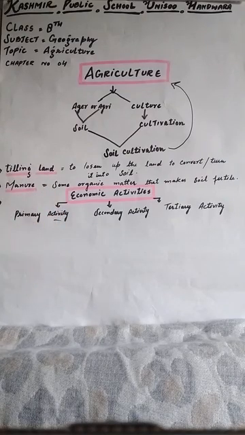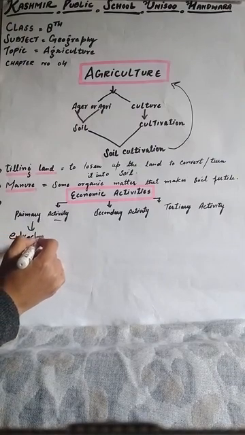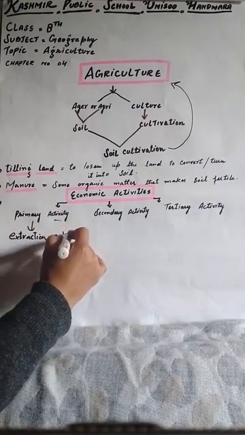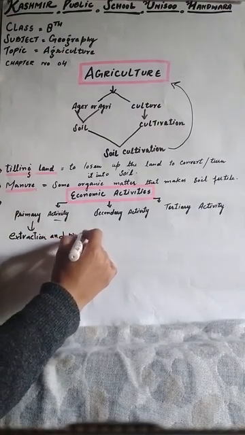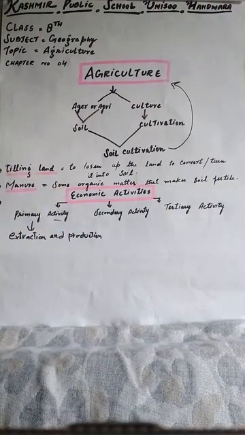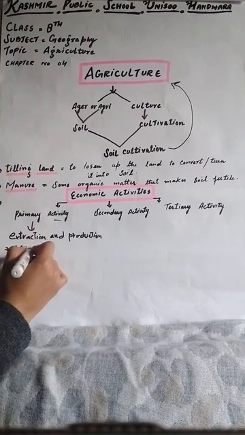When there is extraction and production of natural resources, this activity is known as primary activity. Let's take some examples of primary activity. Agriculture is a primary activity.